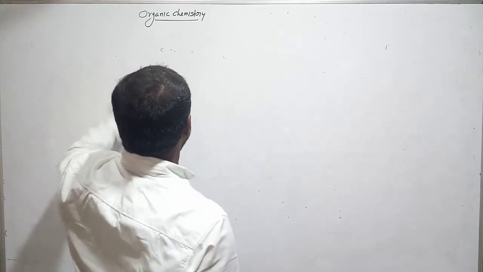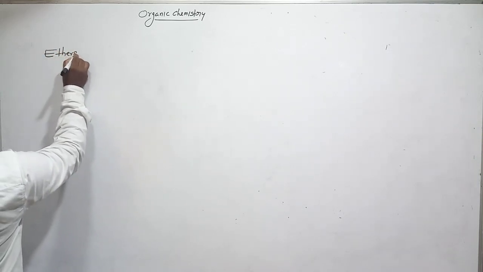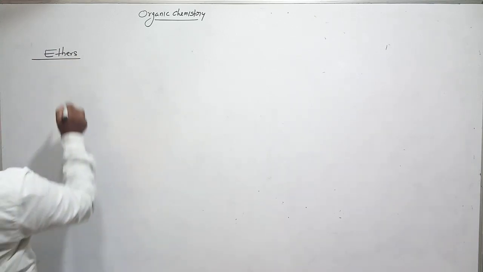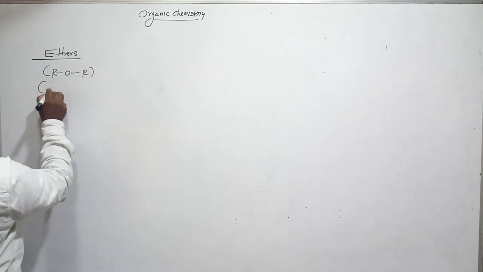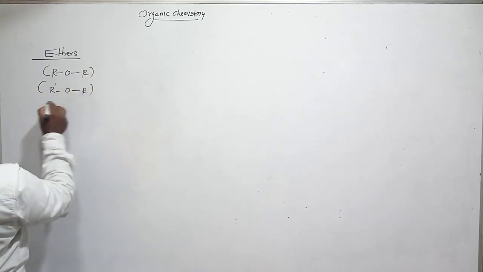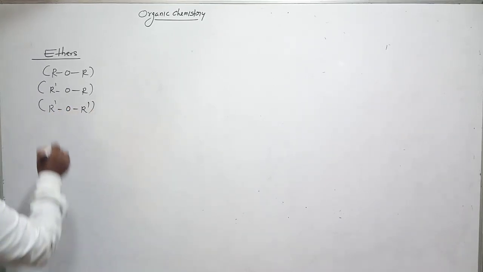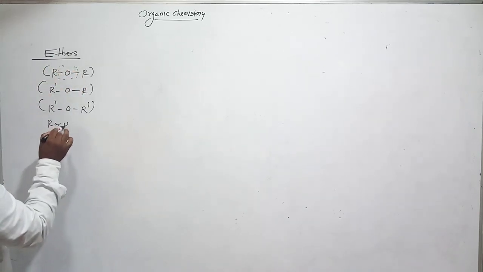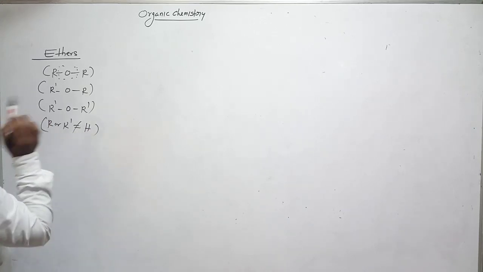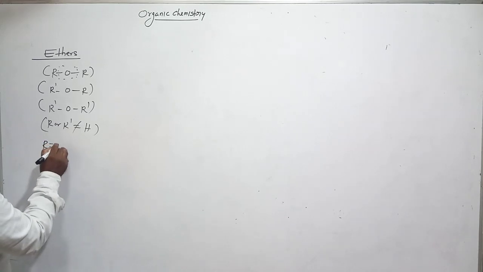And next one is the ether functional group. What is that? Ether's functional group is of the form R-O-R'. Okay, clear? So this is the R-O bond. R is not a hydrogen, R' is not a hydrogen. Remember this. So it may be a methyl or ethyl group, alkyl groups, where R and R'